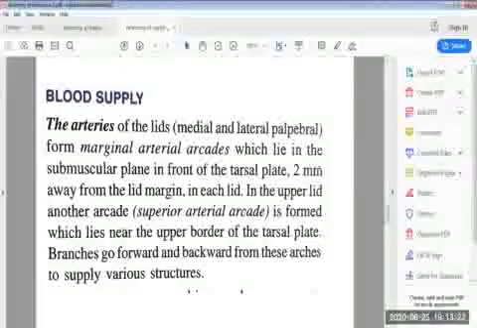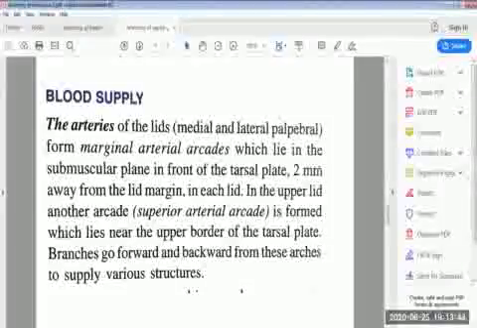They lie 2 millimeters away from the lid margin in each lid. In the upper lid, another arcade, the superior arterial arcade, lies near the upper border of the tarsal plate. Branches go forward and backward from these arches to supply various structures.